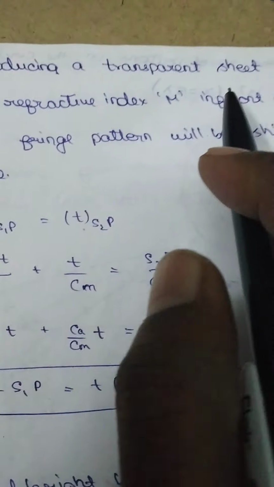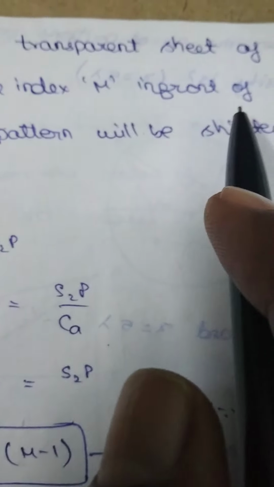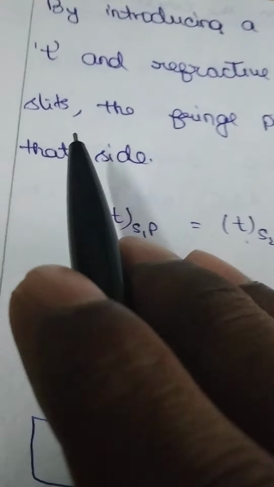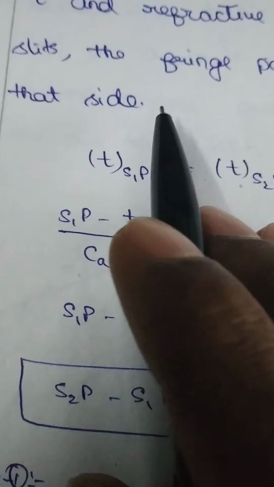by introducing a transparent sheet of thickness t and refractive index mu in front of one of the slits, the fringe pattern will be shifted towards that side.